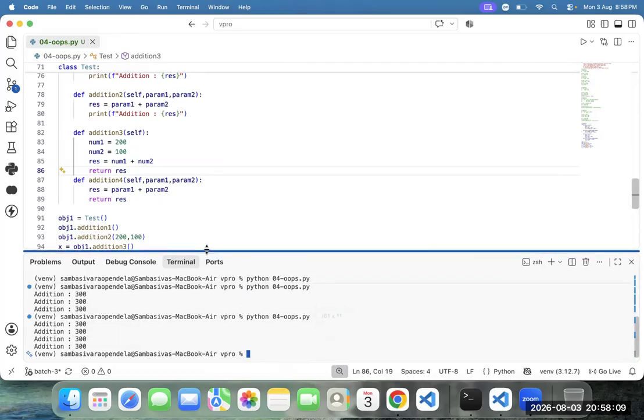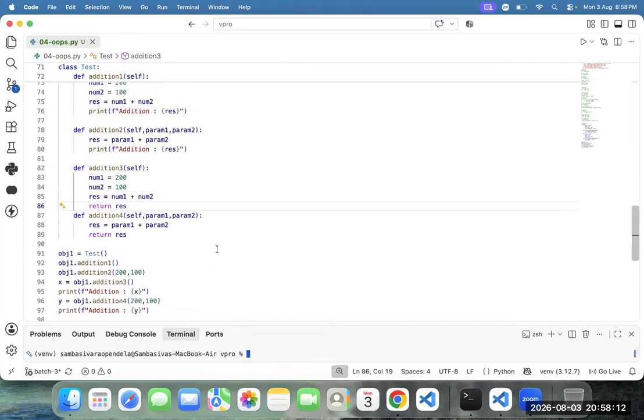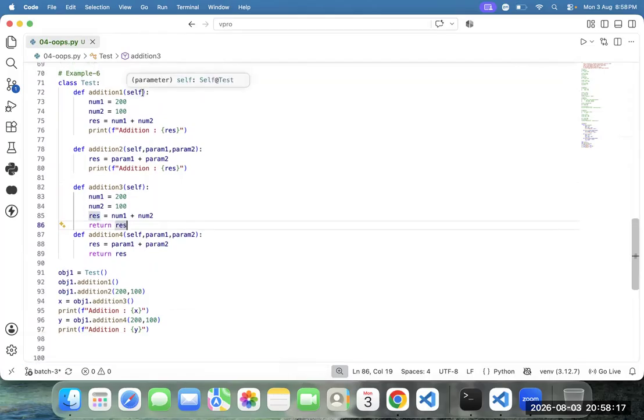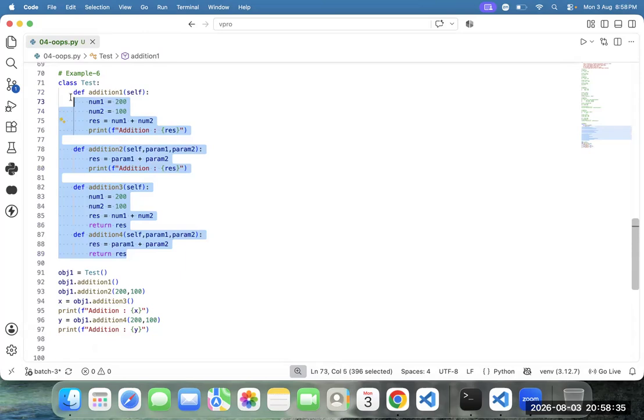Same output. Fine. Can I tell the 4 functions again? What is the first function? No parameter, no return type. With the parameter, no return. No parameter, with return. With the parameter, with return. All these functions are instance functions, right? Yes. All these functions are instance functions only.